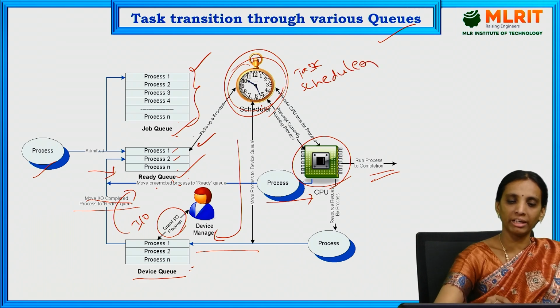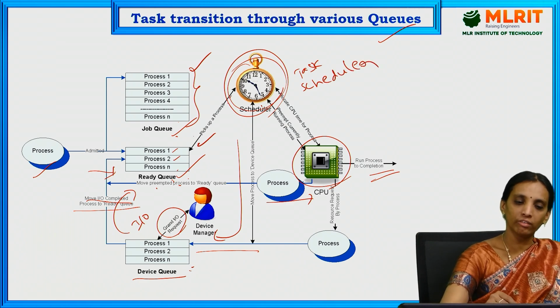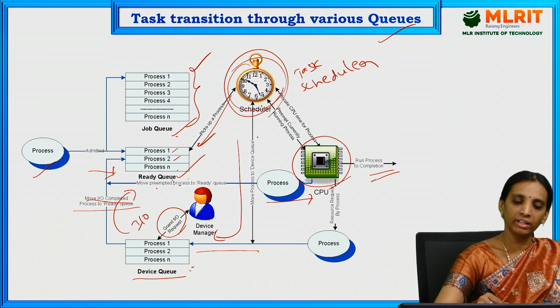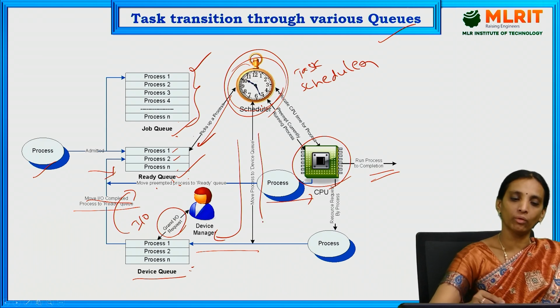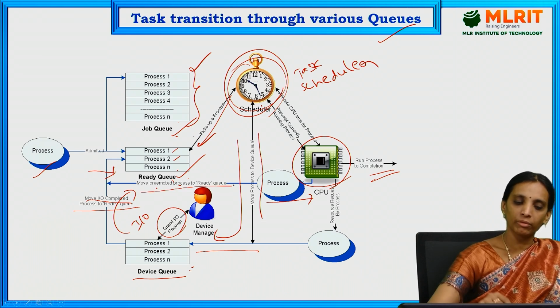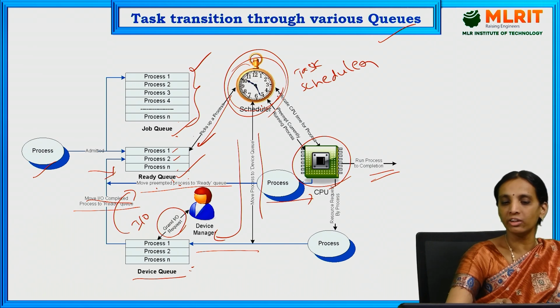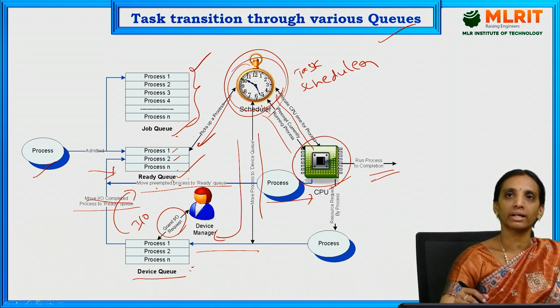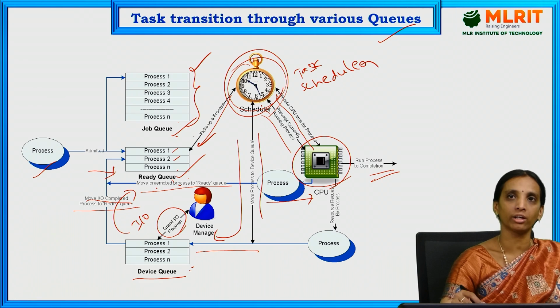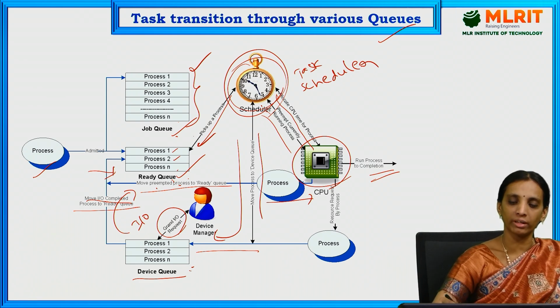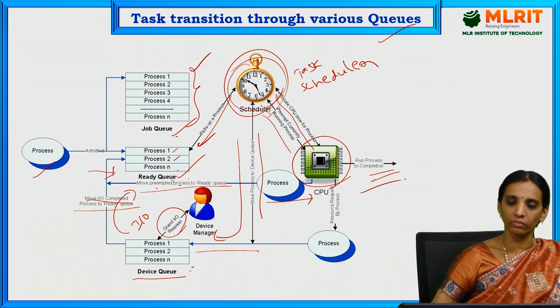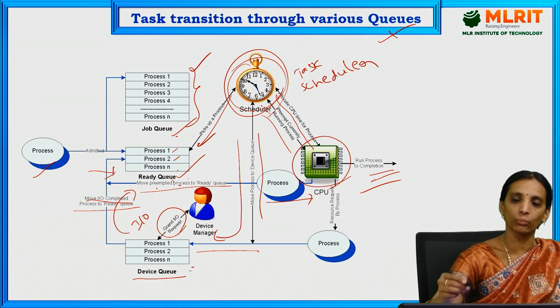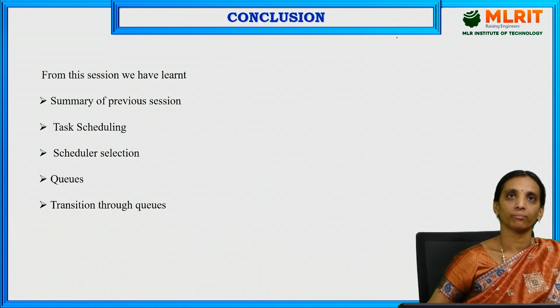The main function of the scheduler is to pick a process and move it to the device queue, preempt the process to the ready queue, and allocate CPU time for the process. It will also preempt the currently running process if any higher priority task is assigned to the operating system. So this is the process done by the scheduler using queues.